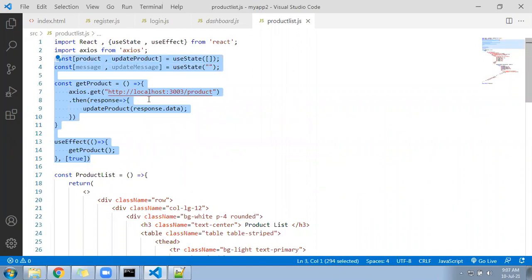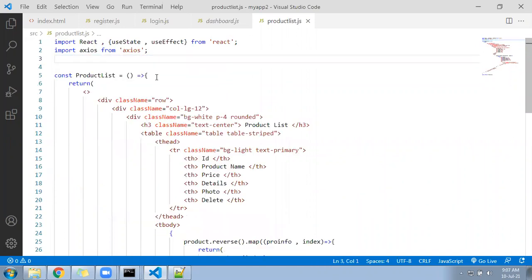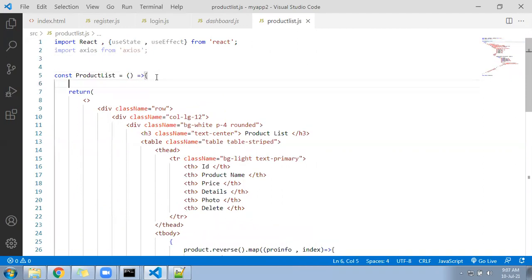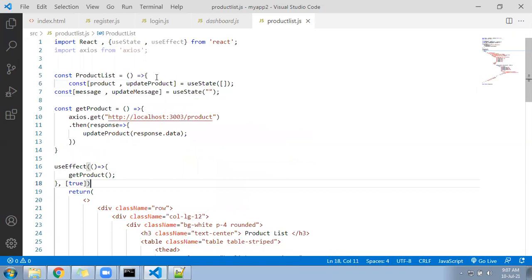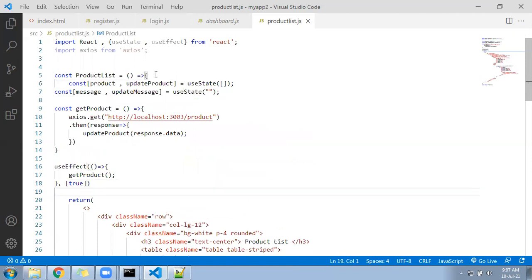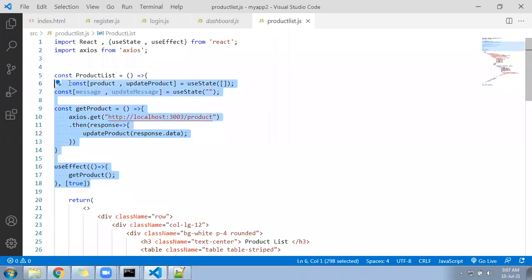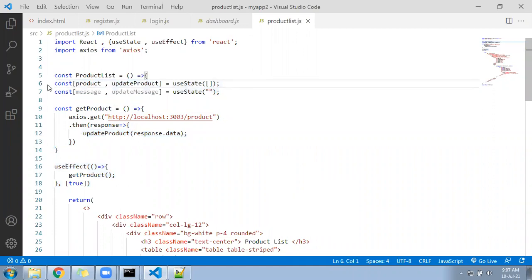Because it is the functional component, you cannot use any hooks outside of the function. It must be within the function. All the hooks should be within the function. So inside the product list function you have to keep everything, the constants and other stuff, whichever we have. It should not be outside.